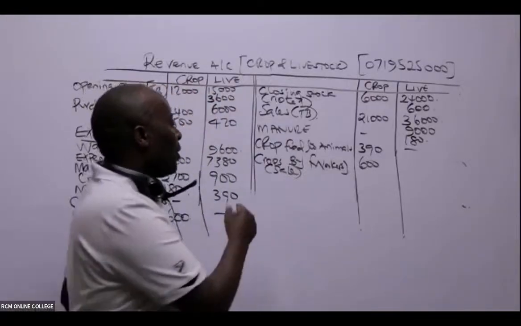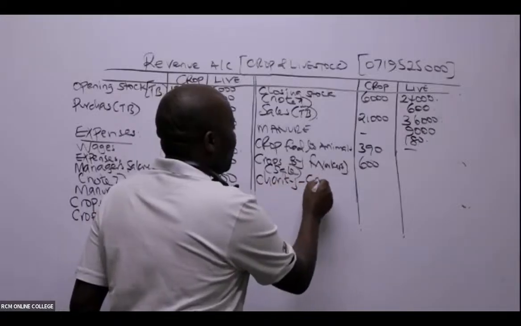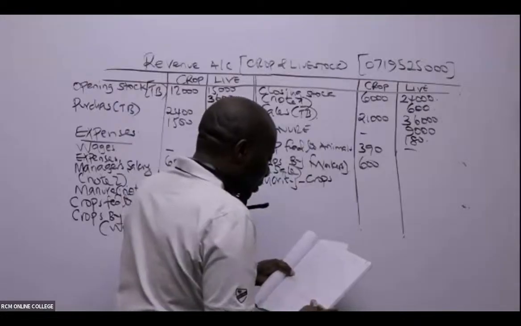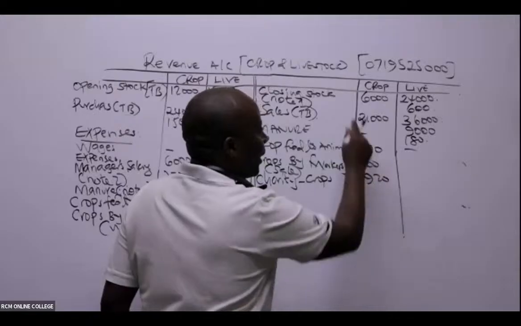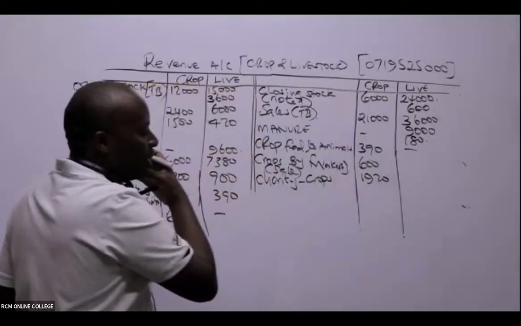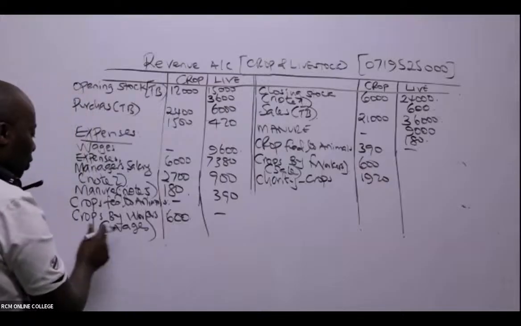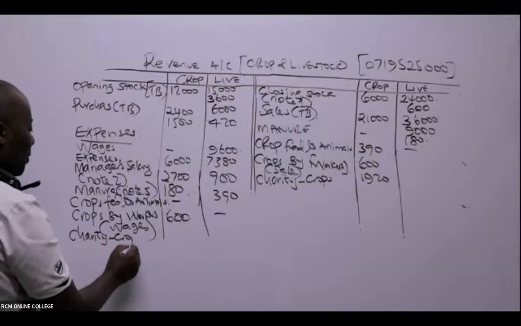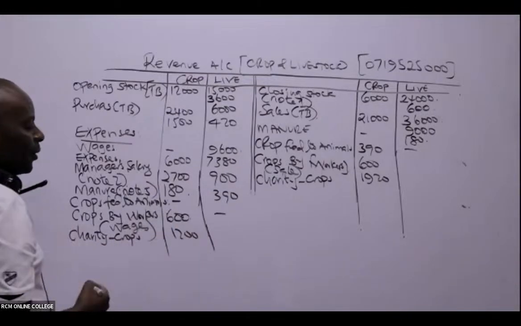So in this case we have here charity crops. How much? 1920, for crops alone. Our figures are in thousands, remember. This is a donation which has to be expensed here. So charity crops, we have in this case 1,200.